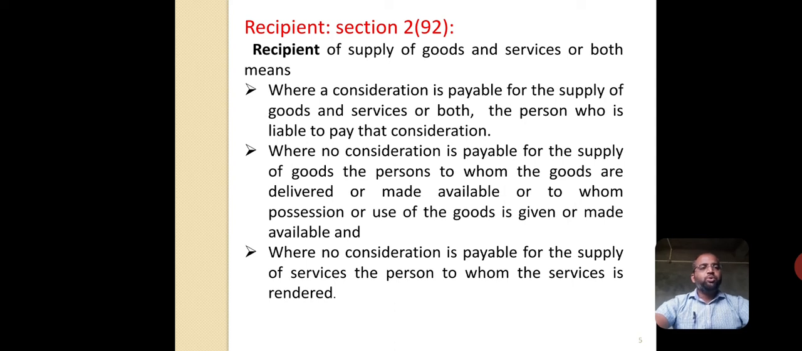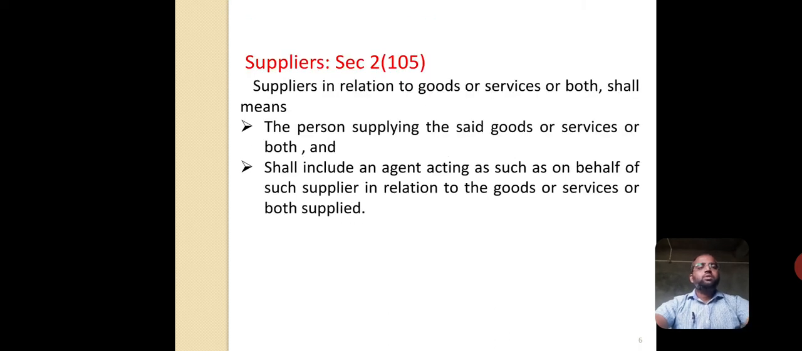If there is no consideration at that time, to whom we are supplying the goods or the services, that person should be called the recipient. This is the meaning of recipient. The next one, the suppliers.